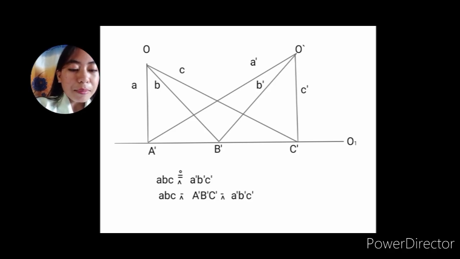In terms of elementary correspondence, we have to write A, B, C transformed into small a, b, c, and then transformed into A prime, B prime, and C prime. So we have here that A, small a, and A prime, then B, small b, and B prime, then C, small c, and C prime. These are related in perspectivity correspondence.